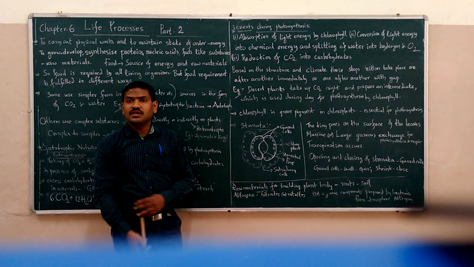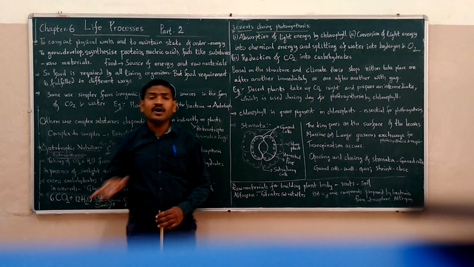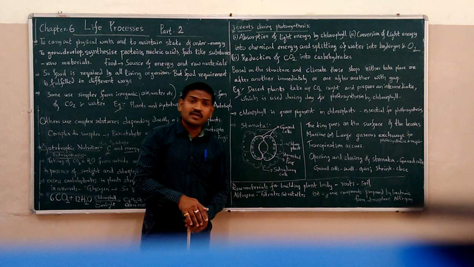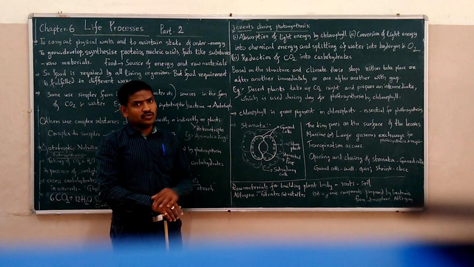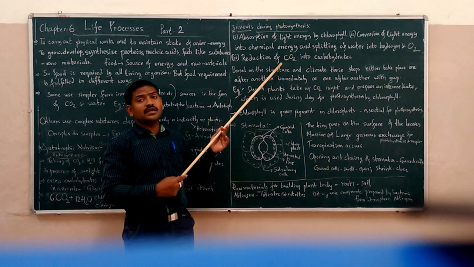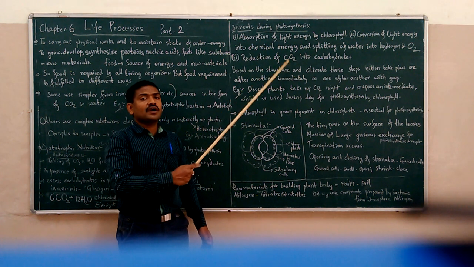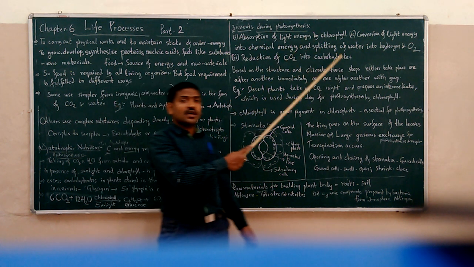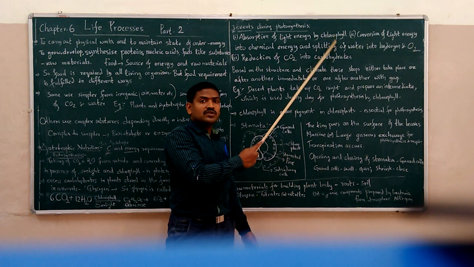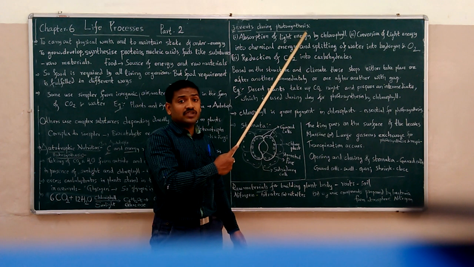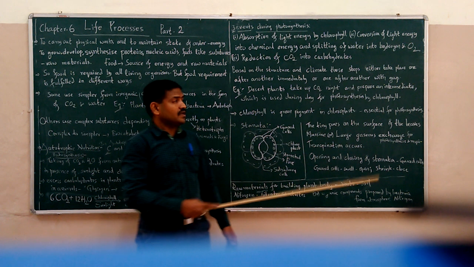Reduction means, in chemistry terms, addition of hydrogens or removal of oxygen. That is what is called reduction. Oxidation means removal of hydrogens or addition of oxygen. So here, hydrogens are added to the carbon dioxide, so it is reduction of carbon dioxide. But from where are the hydrogens available? The hydrogens are available by the splitting of water using the chemical energy, which is formed by the conversion of light energy. Okay, right.